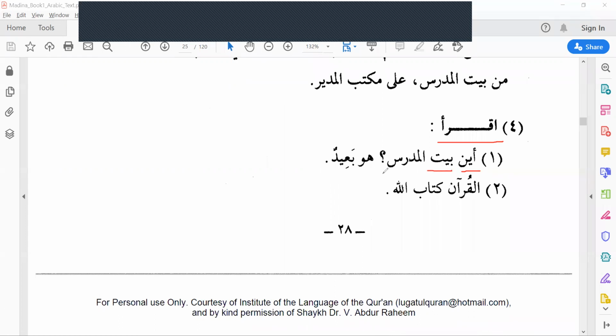Aina baitul mudarrisi? Where is the teacher's house? Huwa ba'idun. It is far. Al-Qur'anu kitabullahi. The Quran is Allah's book.